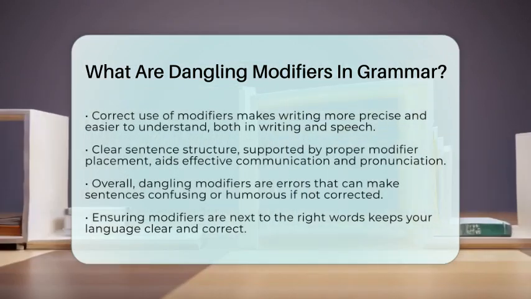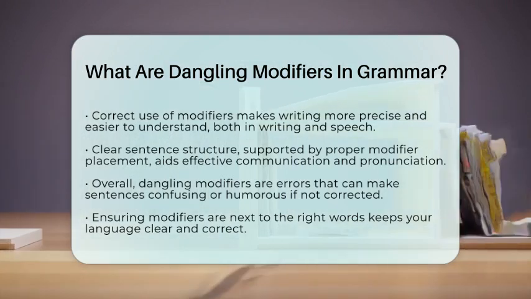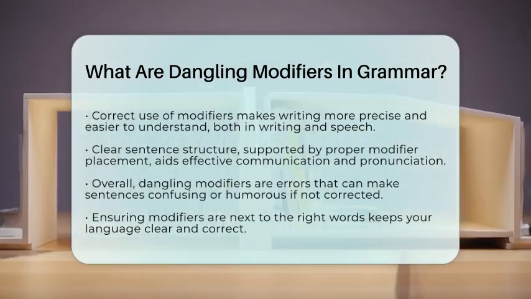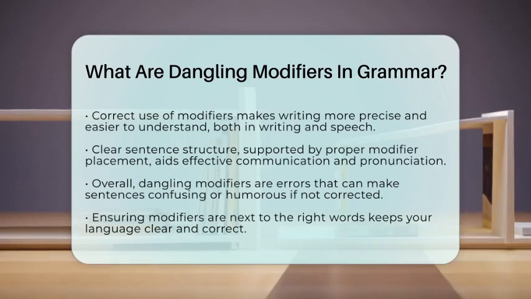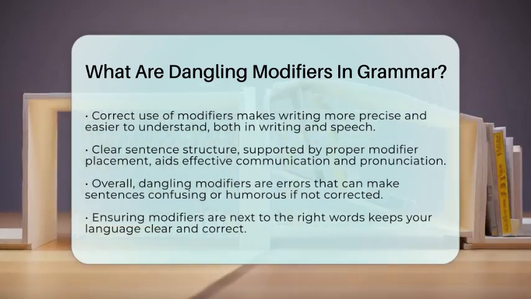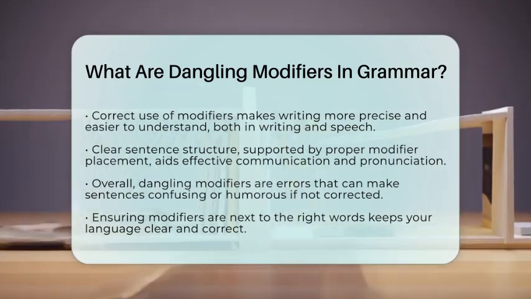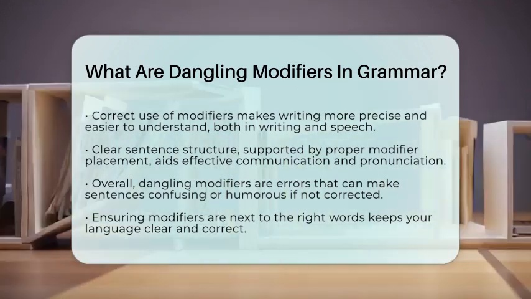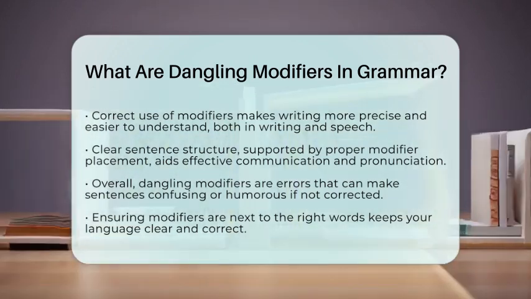Even in spoken language, good sentence structure helps your words sound natural and easy to follow. While phonetics mainly deals with sounds, clear sentence structure and proper modifier placement support effective communication. When your sentences are well structured, your pronunciation and intonation are easier to follow, making your speech more understandable.